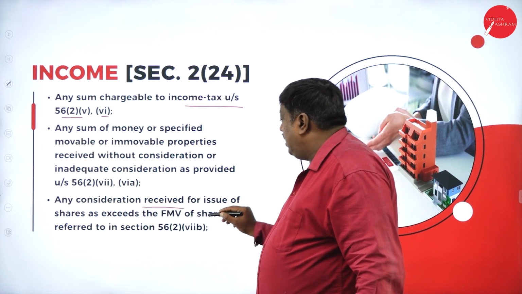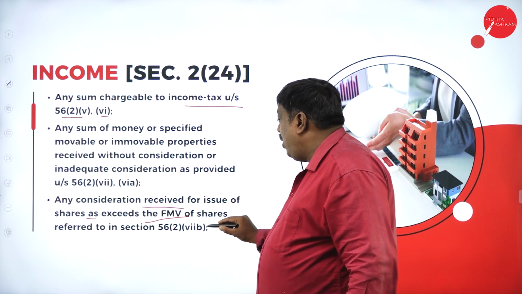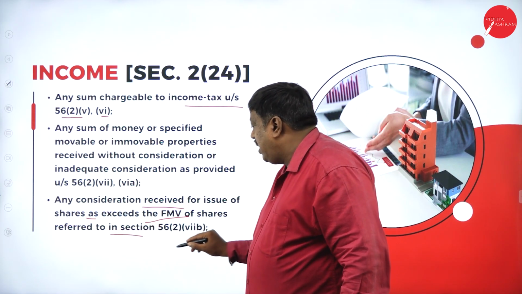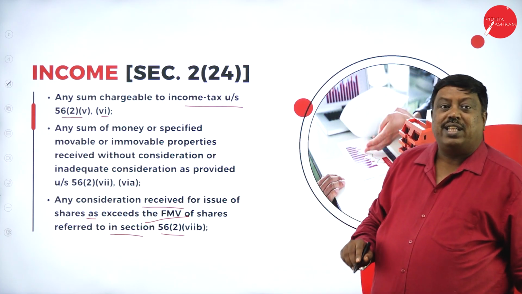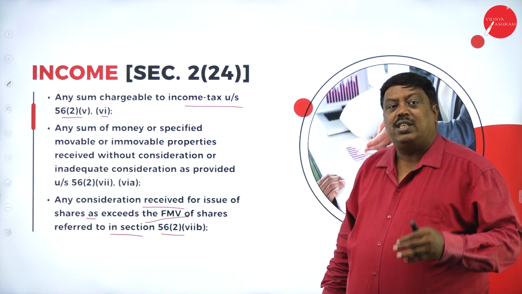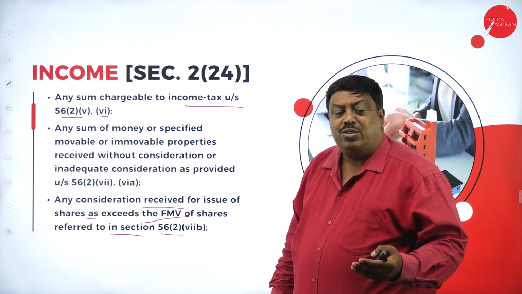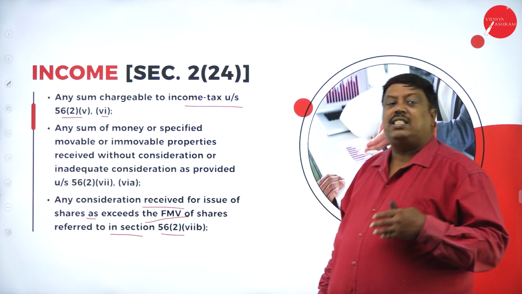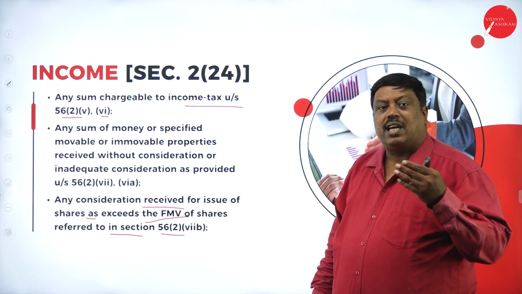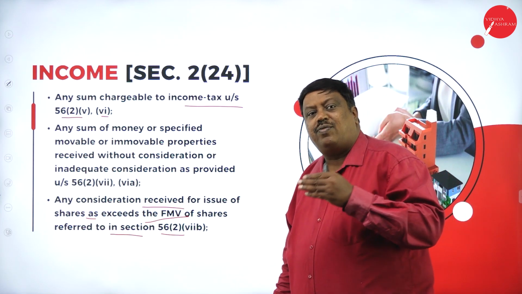Any consideration received for issue of shares which exceeds the fair market value of shares, referred to in section 56 subclause 2 subclause 7b. They're saying that when the share value is 10 rupees and it has been issued for more than 10, the excess over the fair market value is treated as income and it is taxable in the hands of the person.